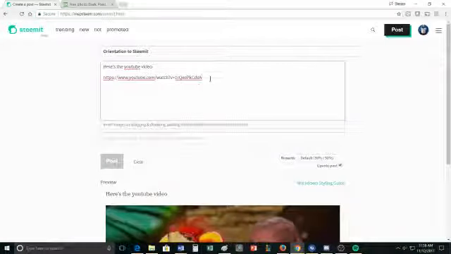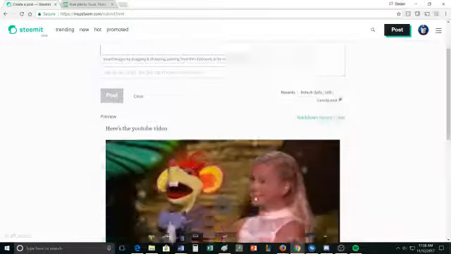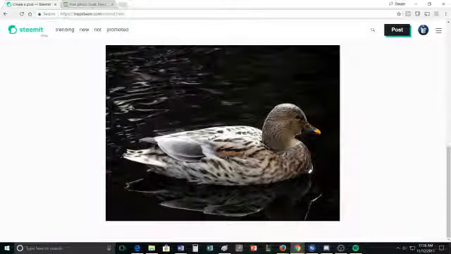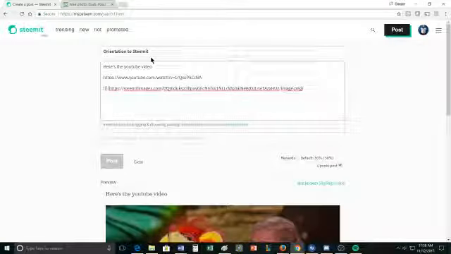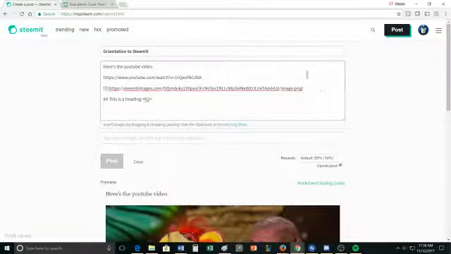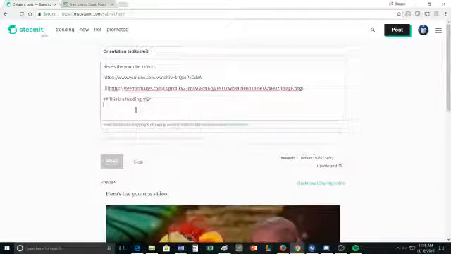I can post this image into Steemit just using Control C and Control V, and now that duck will appear in my post. This is just a little bit random, but I can type my text. I can make headings. So this is a heading, and then I can do mild formatting in that. And then you can see, oh, that's what a heading looks like. There's ways to make things bold. This is bold.